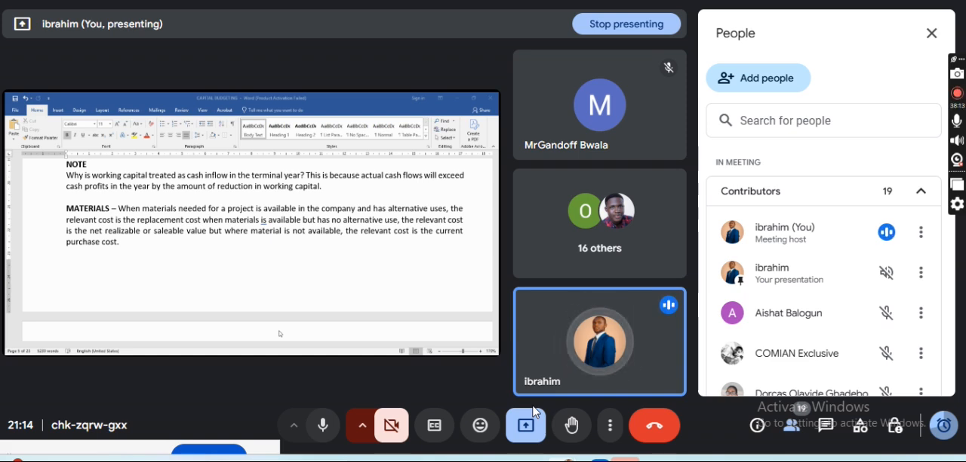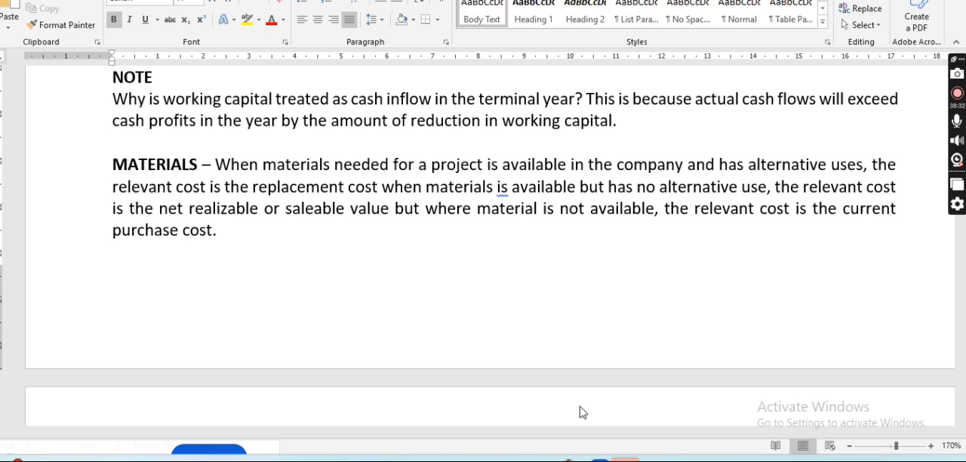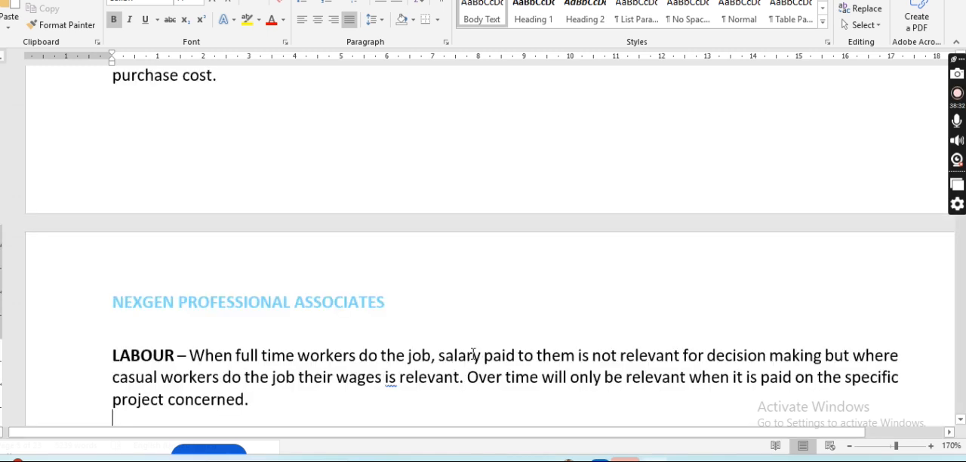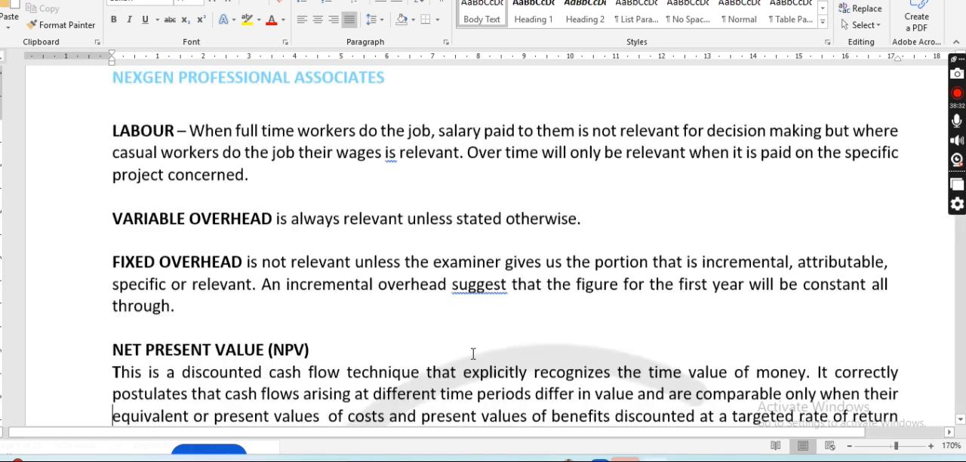But when material is not available at all, class, you quickly go to the market. You buy it at the current purchase cost. Class, we may see a question like this. So that is why we need to come back to relevant costing. Now, we move ahead. Labor, quickly.